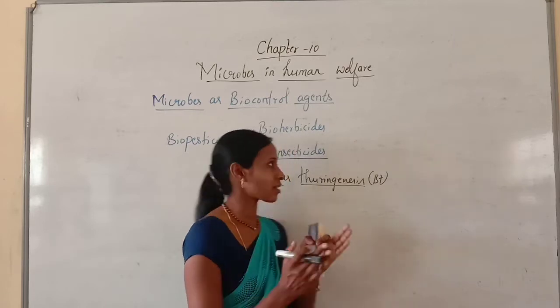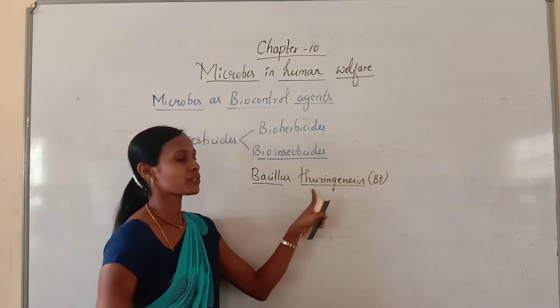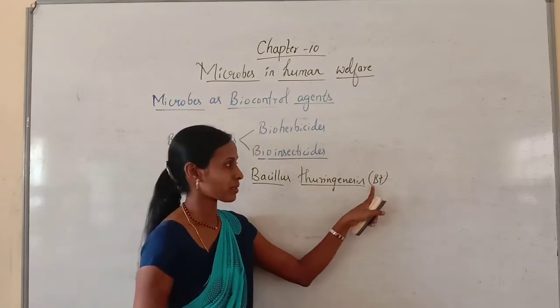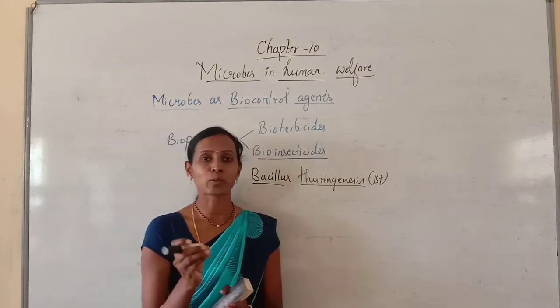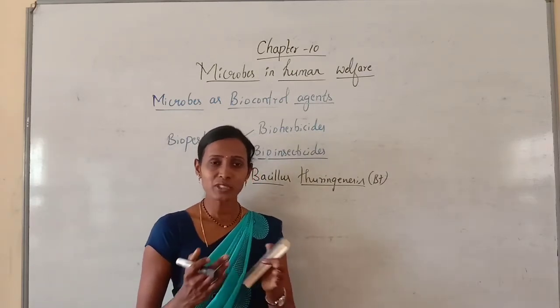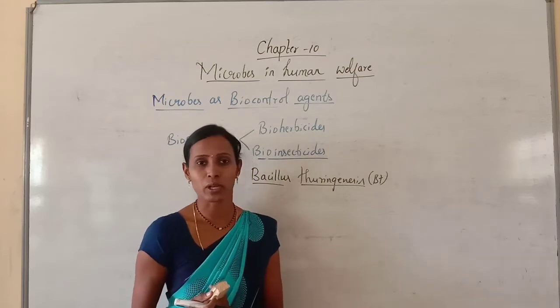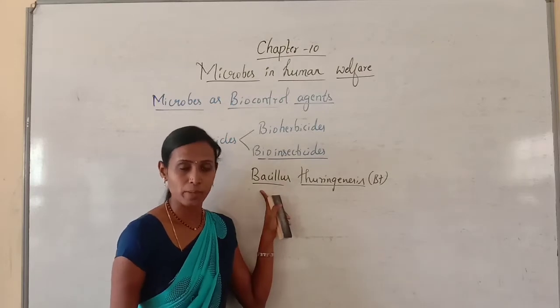For bioinsecticides, the best example is Bacillus thuringiensis, which can be simply written as BT. It is one of the good and effective bioinsecticides. Let us discuss why it is effective. Bacillus is a rod-shaped bacteria.